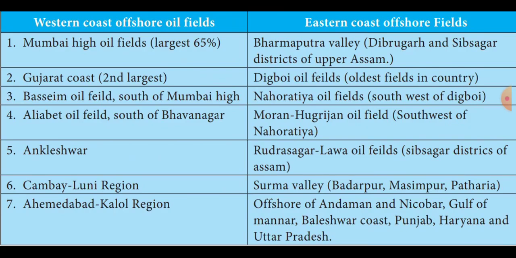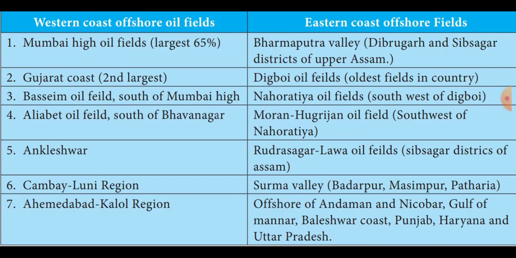Then finally, in the western coast area, the Ahmedabad-Kalol region. At the same time, in the eastern coast, offshore of Andaman and Nicobar, Gulf of Mannar, Baleshwar coast, Punjab, Haryana, Uttar Pradesh, in all these areas we can mostly find petroleum. These are the important areas where we can find petroleum in the western and eastern coast offshore.